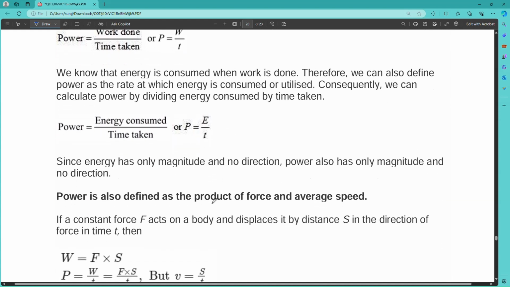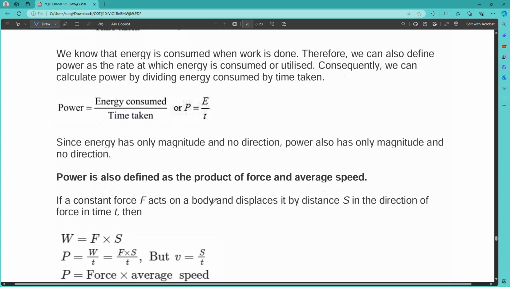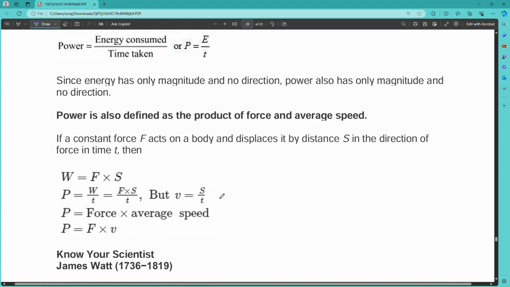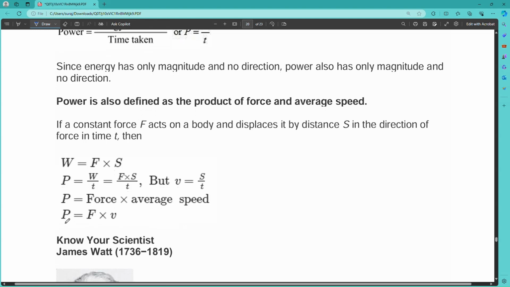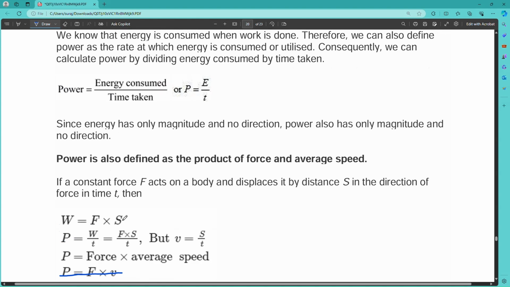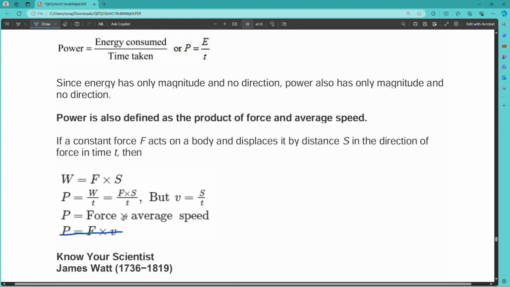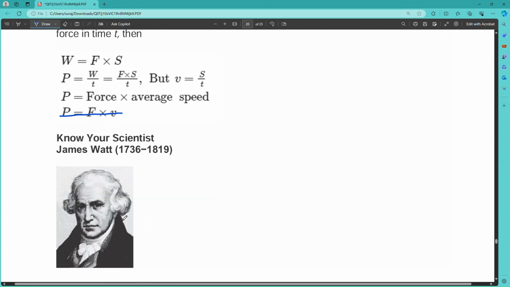Then power is also defined as the product of force and average speed. Because we can state that work is force into displacement, and the power formula is W by T. Then P equals Fs by T, but s by t equals v, so you can replace s by t also. So power equals force into average speed. So you can define power in this way also, that is power equals force into average speed.